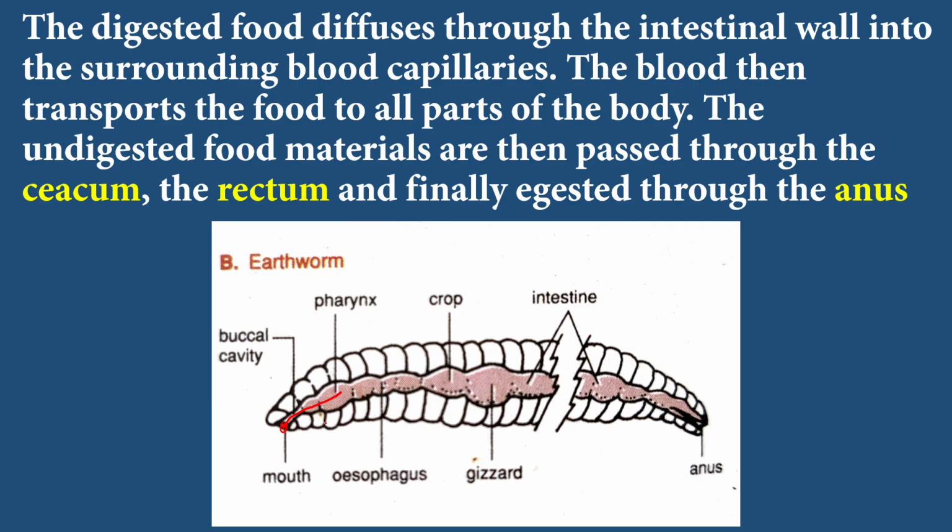The pharynx secretes what we call mucus. The function of the mucus is to lubricate the food for easy passage through the esophagus to the crop. It is in the crop that the food is temporarily stored.